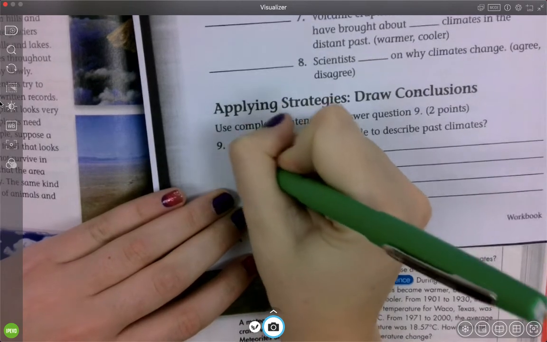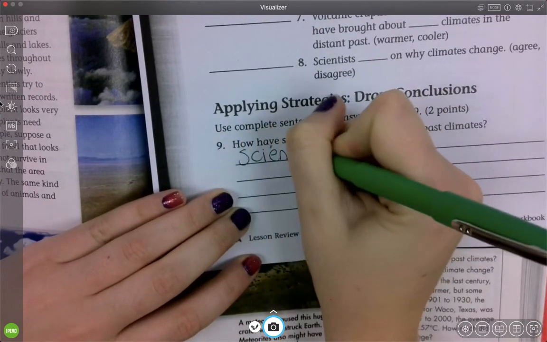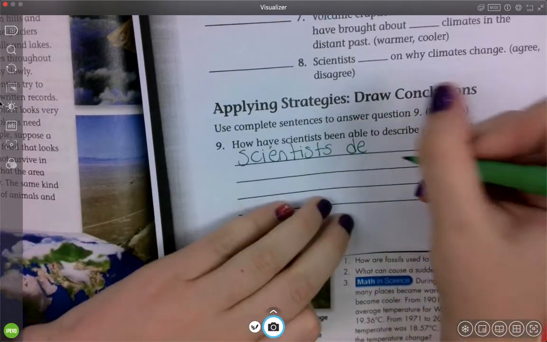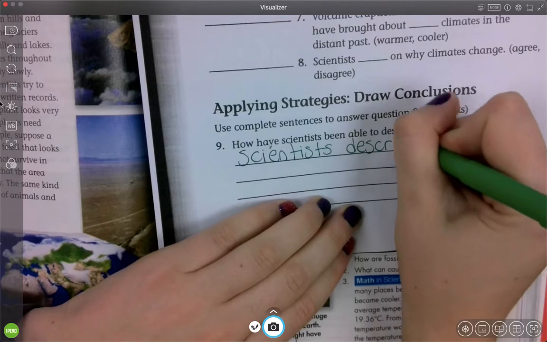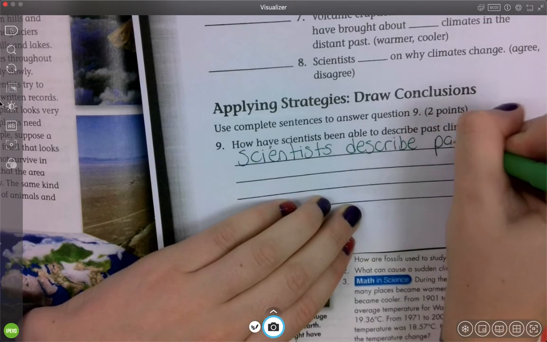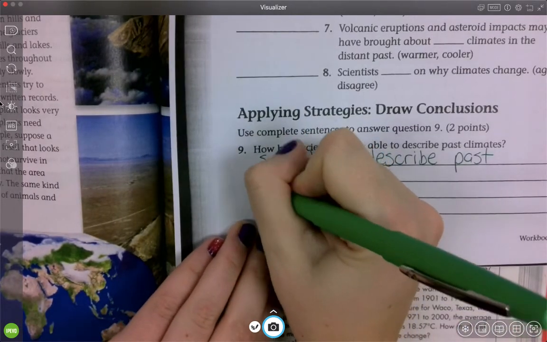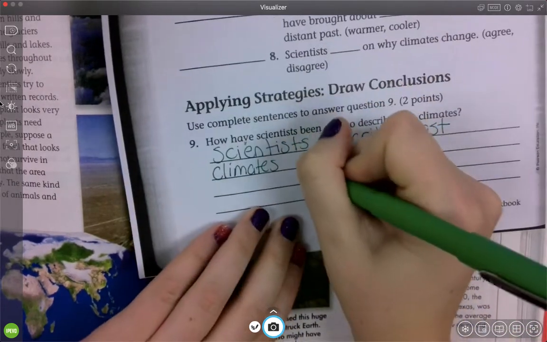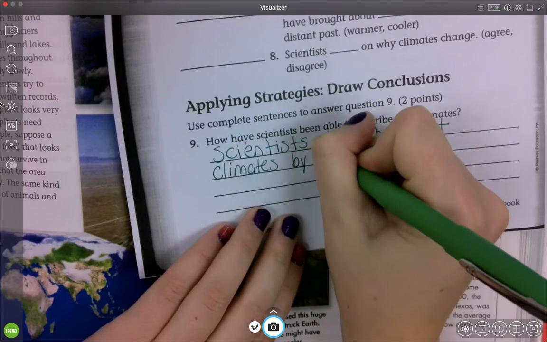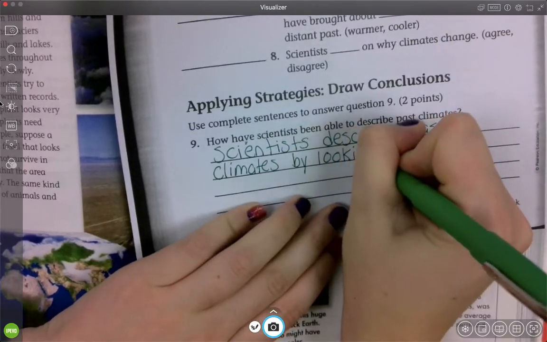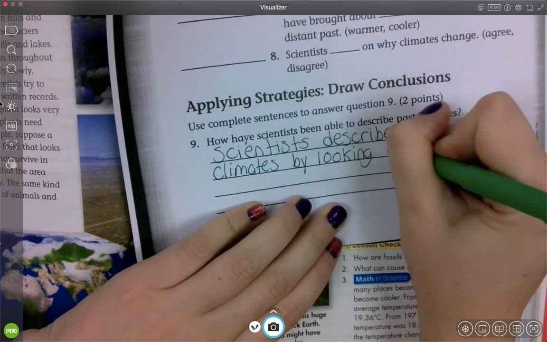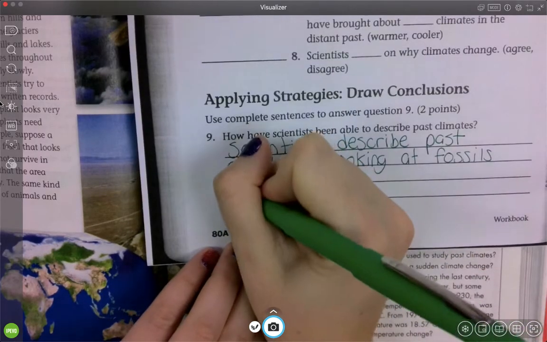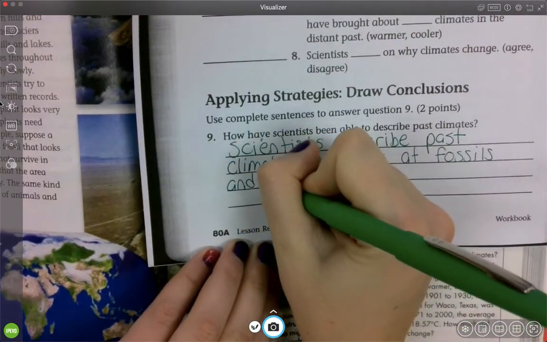So scientists describe past climates by looking at fossils and comparing old maps.